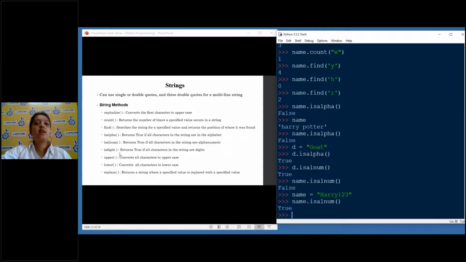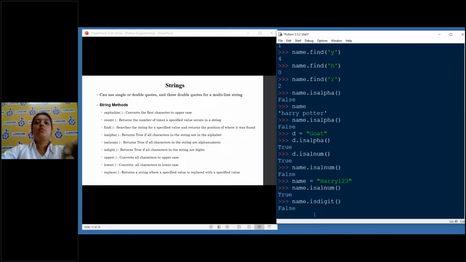Next we have isdigit. Returns true if all the characters in the string are digits. Read this part of the definition: it said all. All have to be digits, not any kind of special characters. So now if I write name.isdigit, I get false. Why? Because I have a part which is not a digit. This is an alphabet, so this will not be considered a digit.